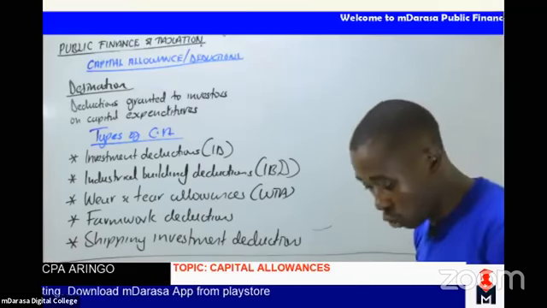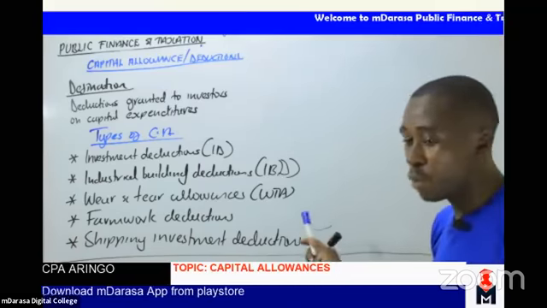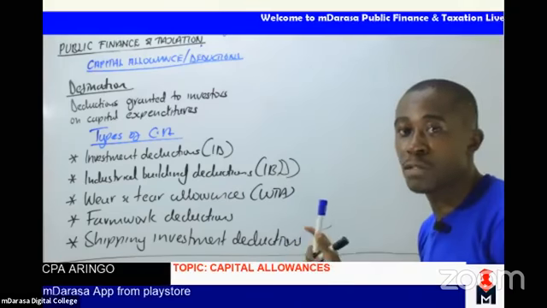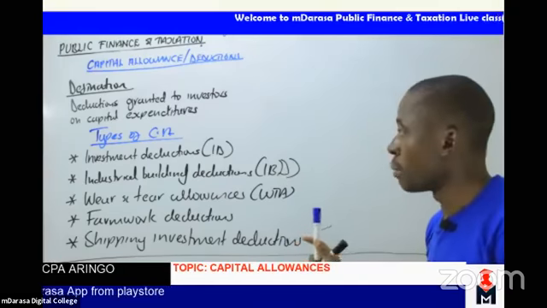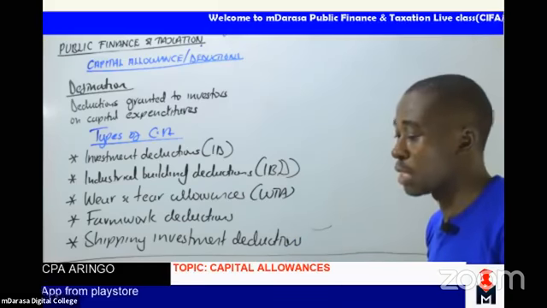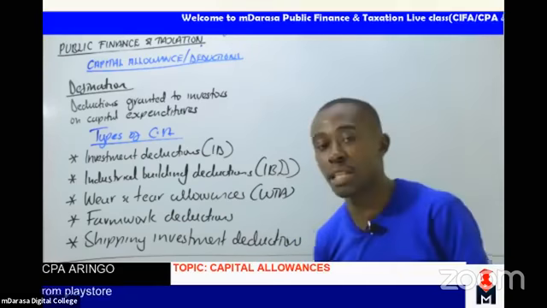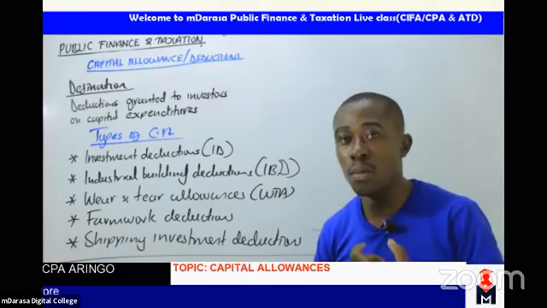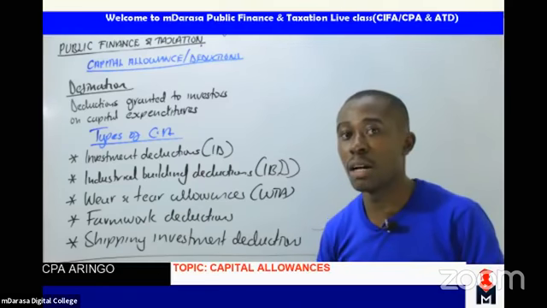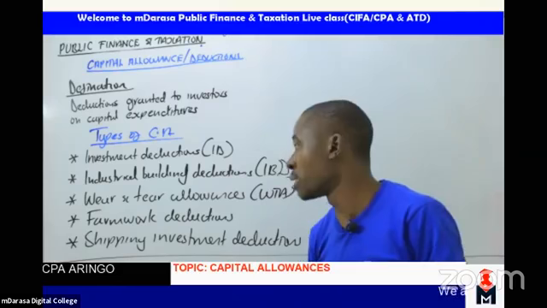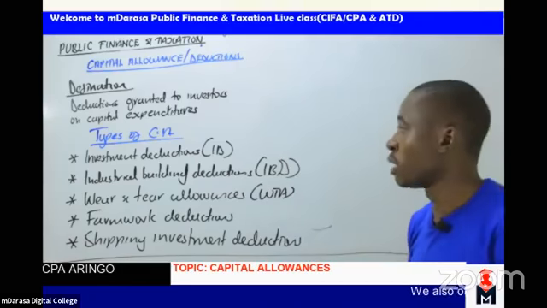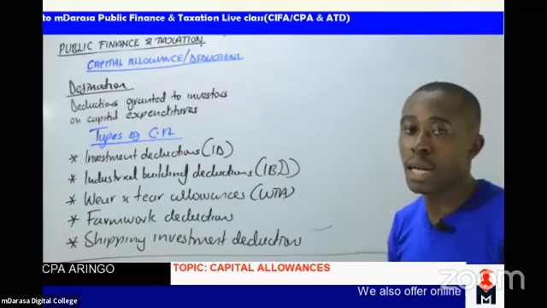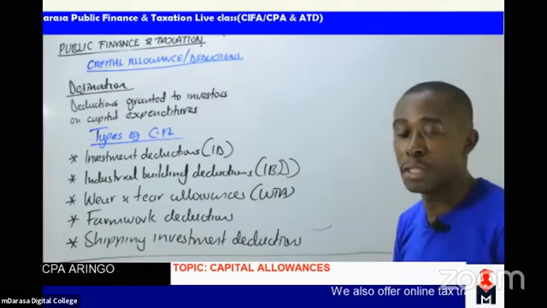And as I've mentioned, it's not only for the purpose of us passing the examination, because this concept is very practicable. Whenever you, as an accountant, are preparing your draft accounts, your books to be audited, you must be having your movement schedule. You must be having your PPE, that is property, plant, and equipment movement schedules. And in that event, you'll find that probably a company will be having its policy of depreciation.